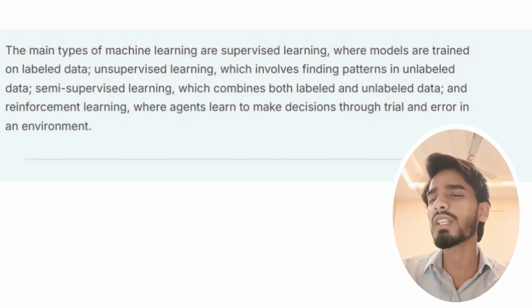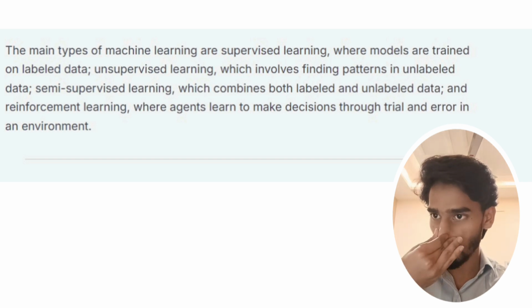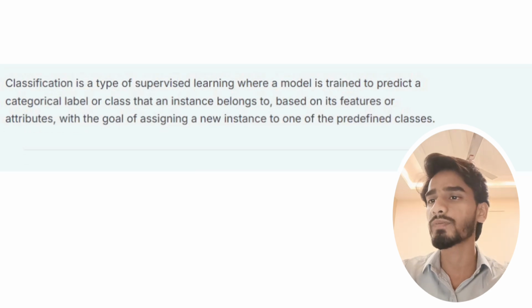Now, what are types of machine learning? The main types of machine learning are supervised learning, where models are trained on labeled data; unsupervised learning, which involves finding patterns in unlabeled data; semi-supervised learning, which combines both labeled and unlabeled data; and reinforcement learning, where agents can learn to make decisions through trial and error in an environment.